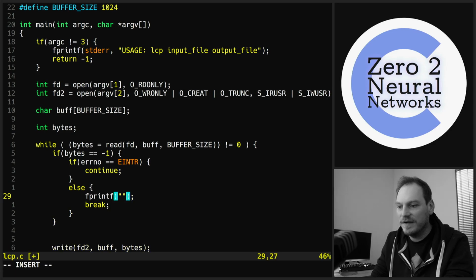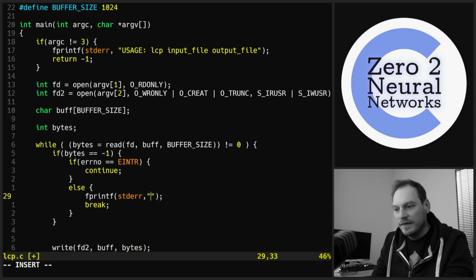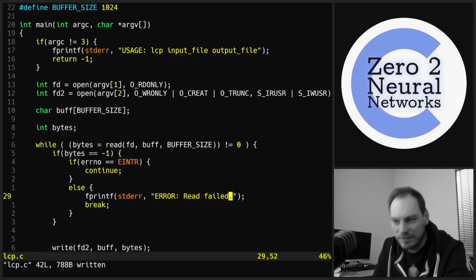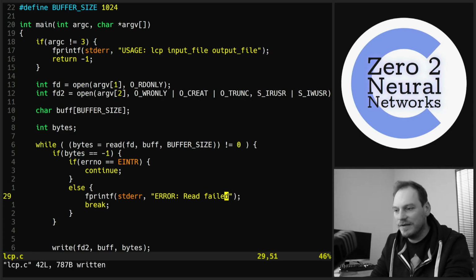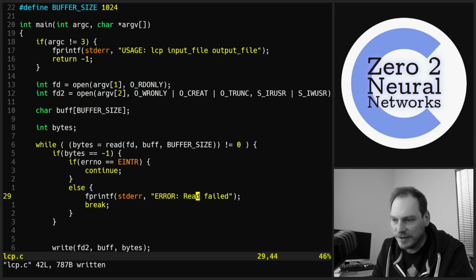fprintf, error, read failed. We don't want the dot at the end, do we? And we want to put that in a new line.